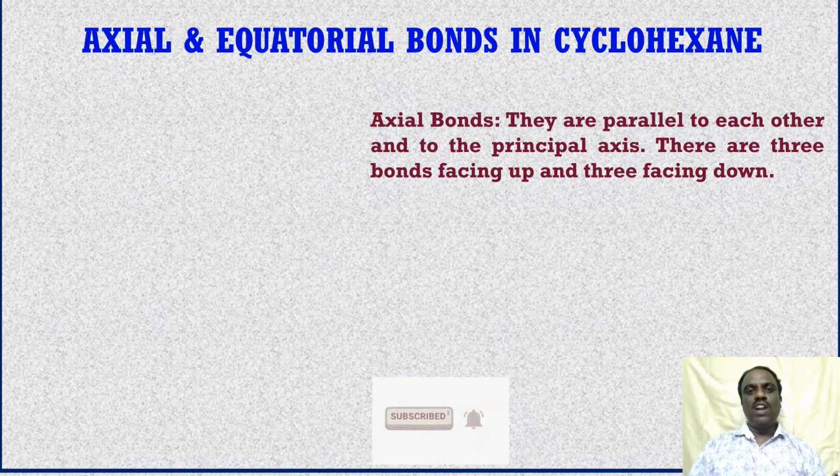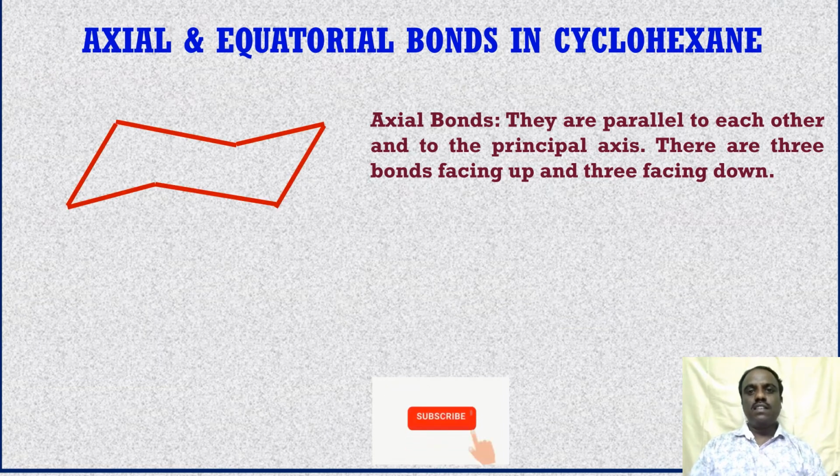Out of 12 bonds, 6 are axial and 6 are equatorial, and axial bonds are parallel to each other and to the principal axis. Let's learn what the principal axis is. The principal axis is nothing but the axis which is perpendicular to the average plane of the cyclohexane ring. Out of 6 axial bonds, 3 are facing up and 3 are facing down.